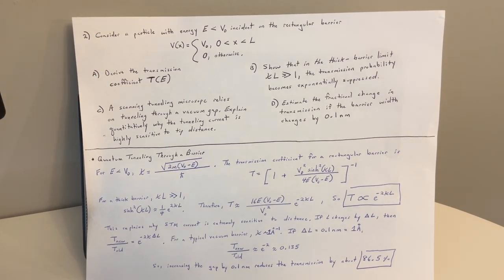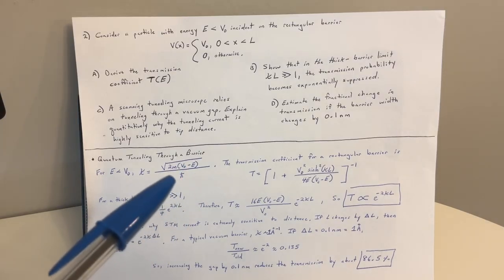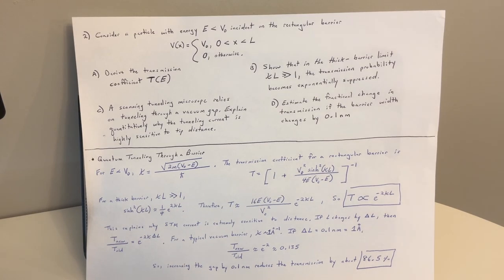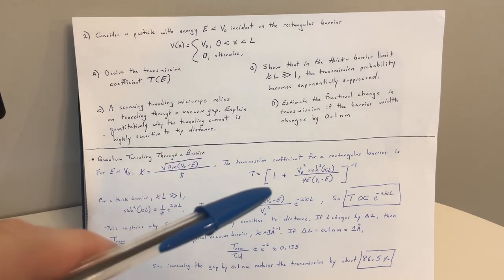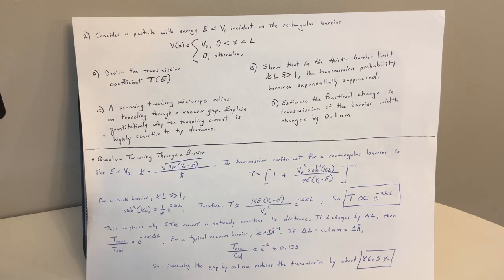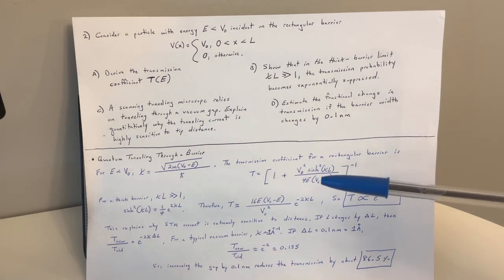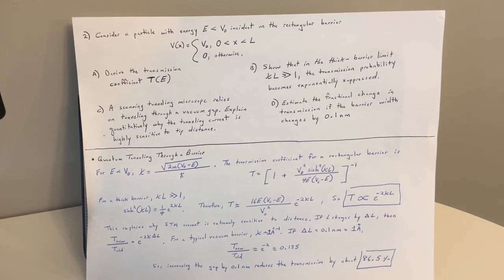Okay, so here we go. For E less than V naught, kappa is going to equal the square root of 2m times the quantity V naught minus E, over h bar. So the transmission coefficient for the rectangular barrier is this: T equals 1 plus the quantity V naught squared hyperbolic sine squared of kappa L over 4E times the quantity V naught minus E, and that is inverse, it's raised to negative 1.